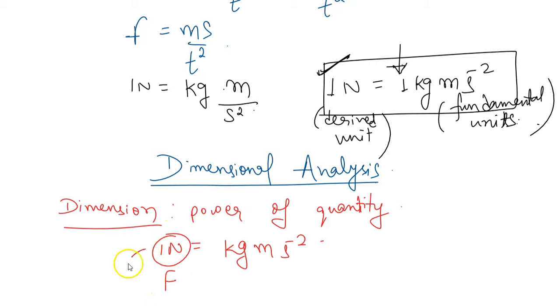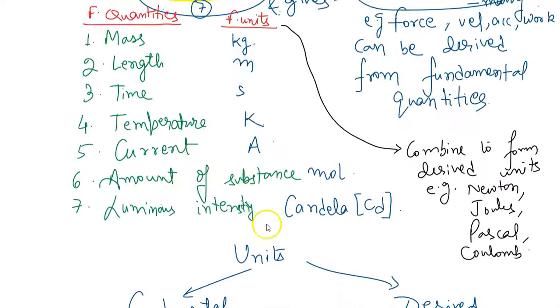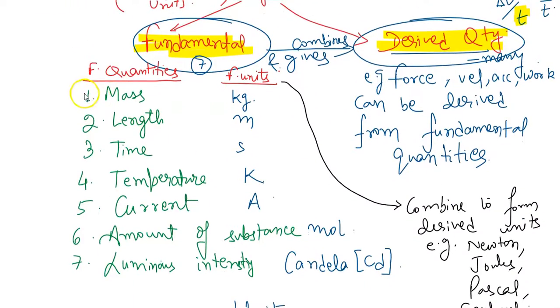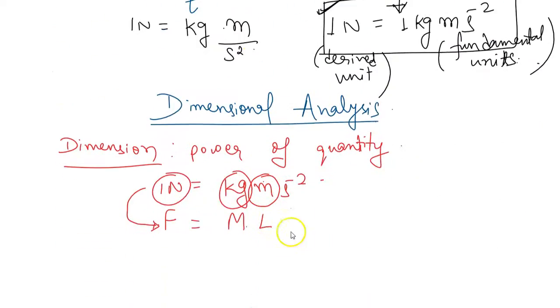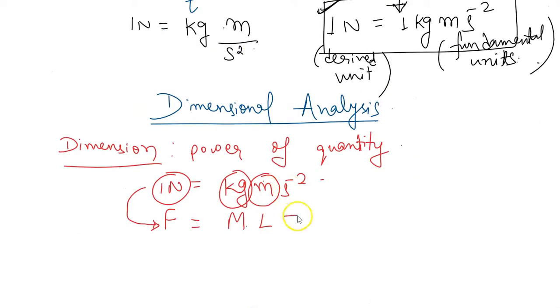So observe, I am writing quantity now, from the units. kg is the unit of mass, I denote using capital M. Meter is the unit of length, because I'll take this from the table which we have discussed. And second is the unit of time, so I'll write T to power minus 2. So this is what we call dimension, that is enclosed within square brackets.